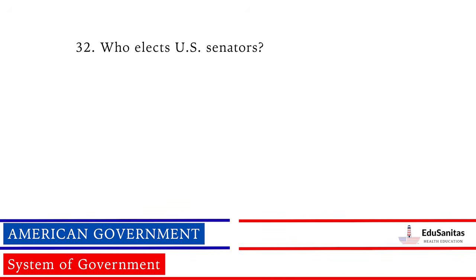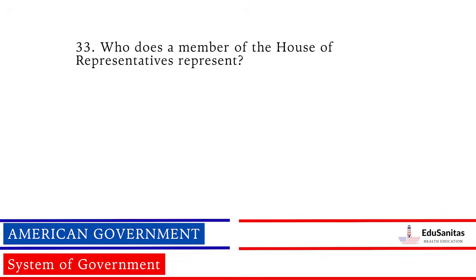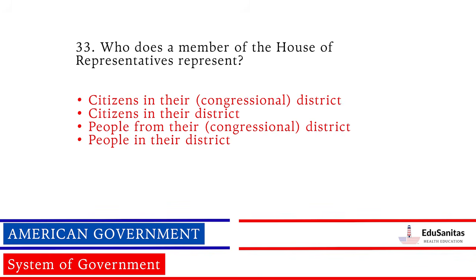Who elects U.S. Senators? Citizens from their state. Who does a member of the House of Representatives represent? Citizens in their congressional district. People from their congressional district.